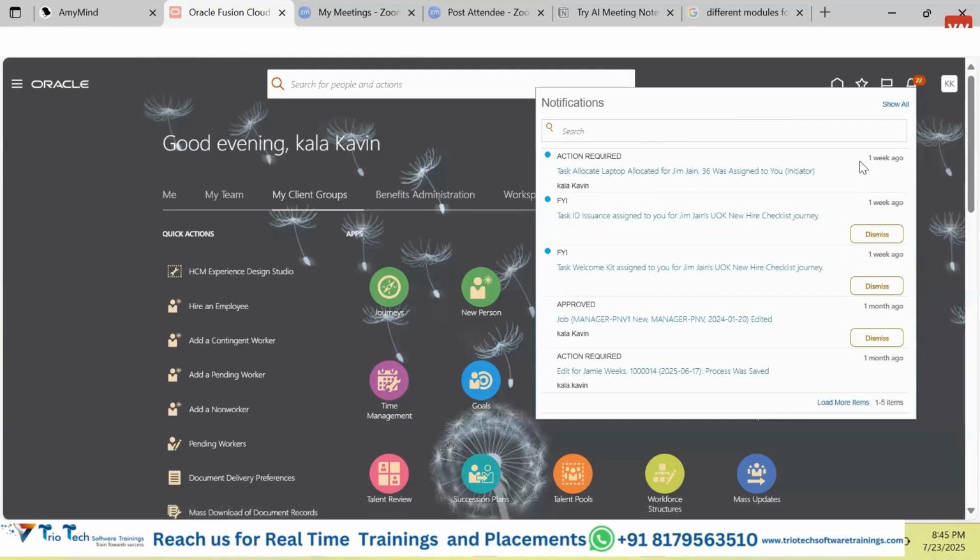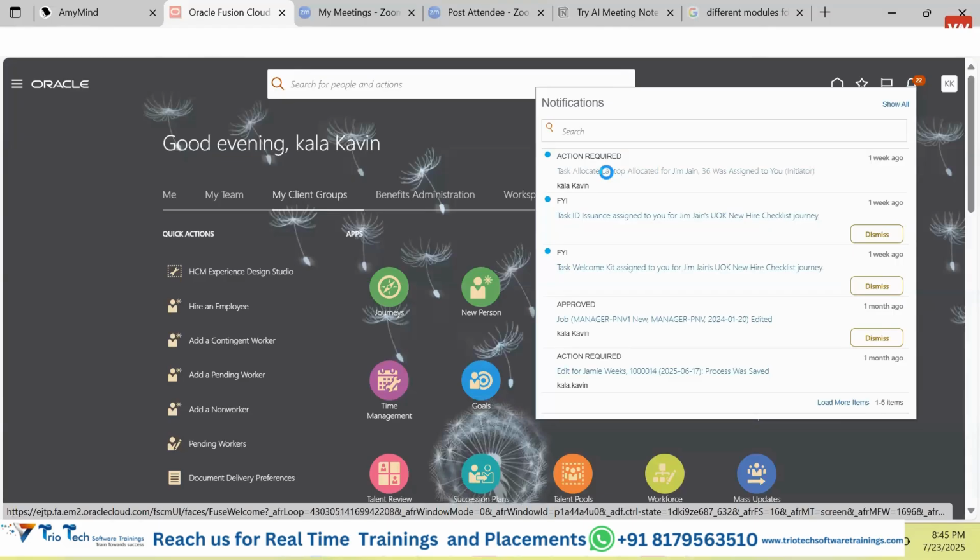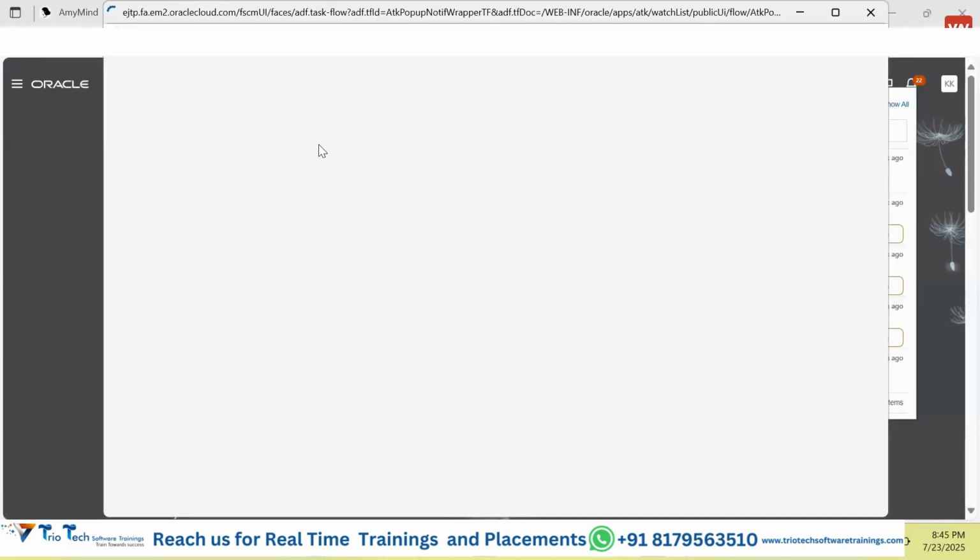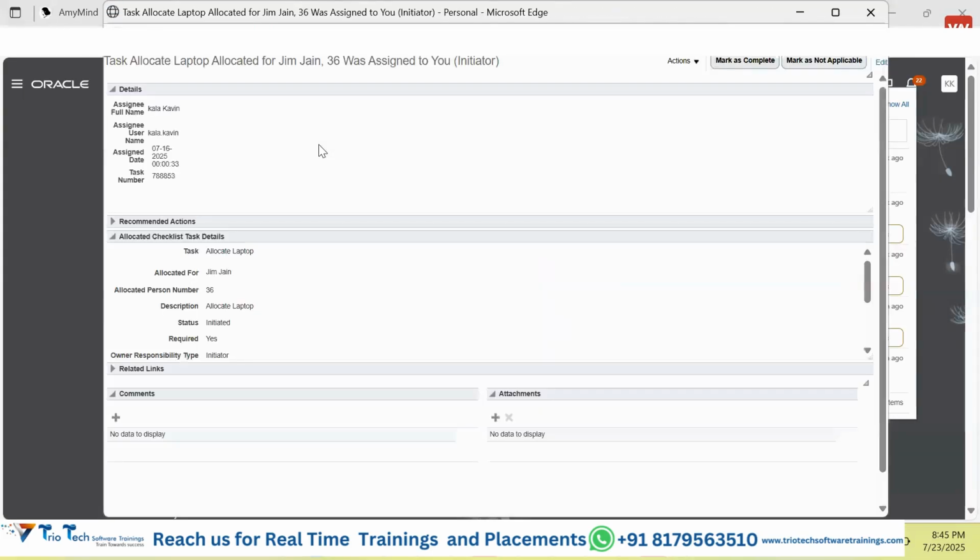There is a button whether you need to approve or reject, or you want to dismiss the transaction, or you want to see more details. They can click on this hyperlink and it will give you more details about that transaction. The person who is supposed to review the transaction will get all the details and study what changes have happened. If he finds that everything is relevant and he thinks, okay, this transaction is genuine, he can either approve the transaction or cancel the transaction.